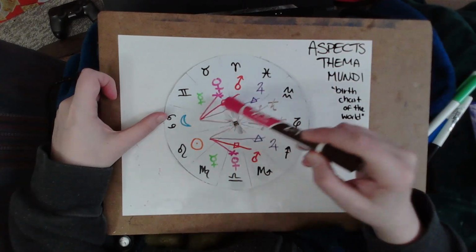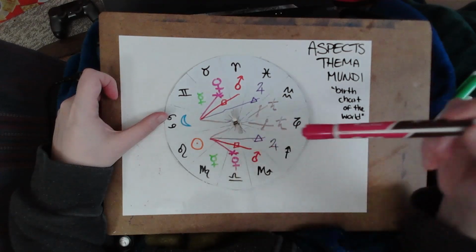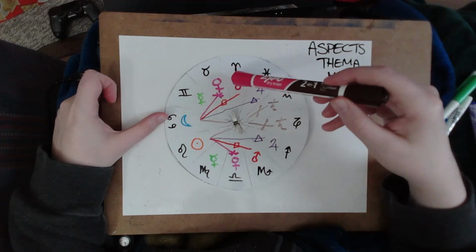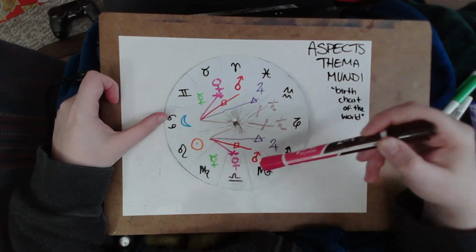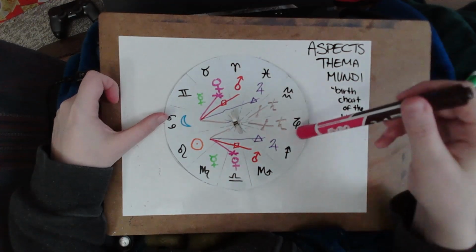But it also illustrates the reason why we may describe an aspect as embodying the energies or having the resonance of the planet. It comes from the Thema Mundi.